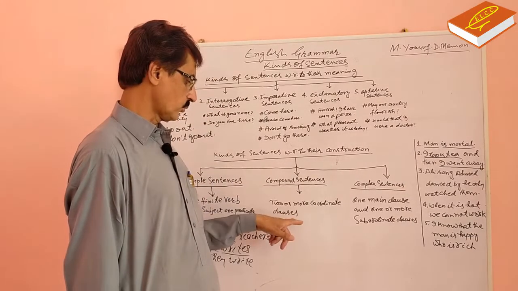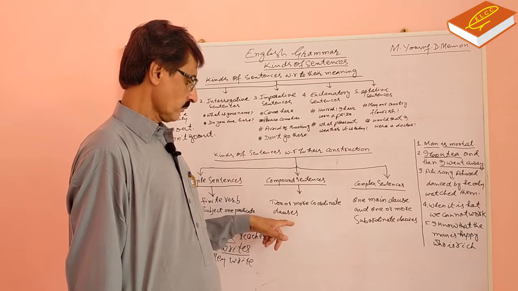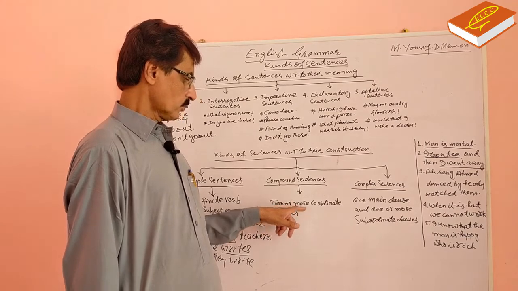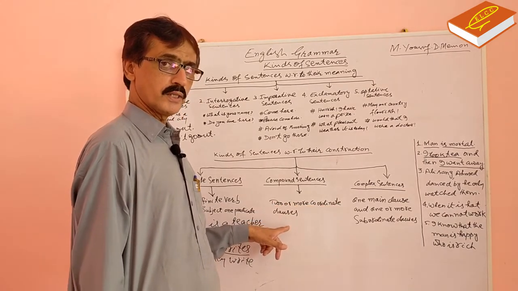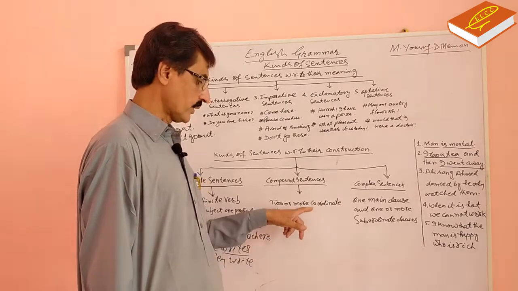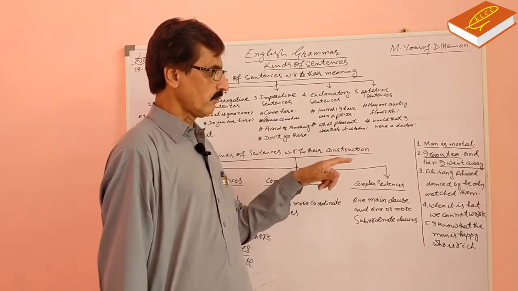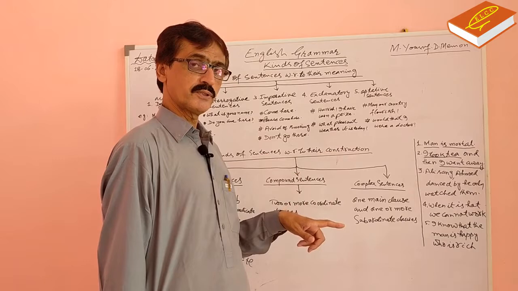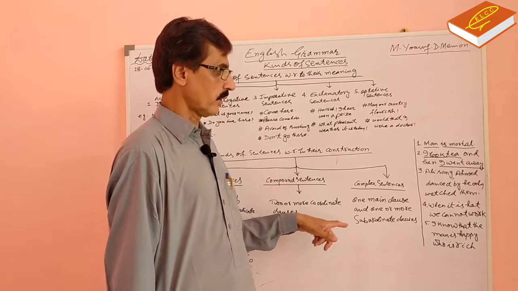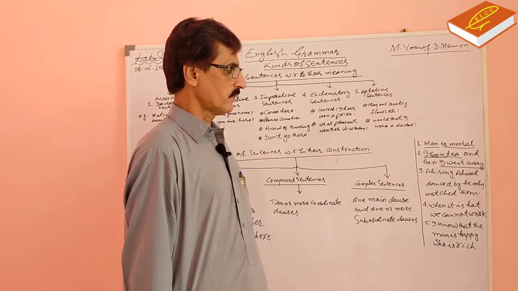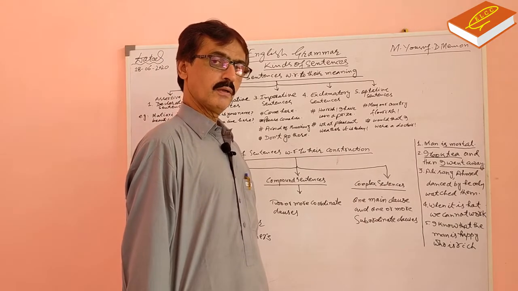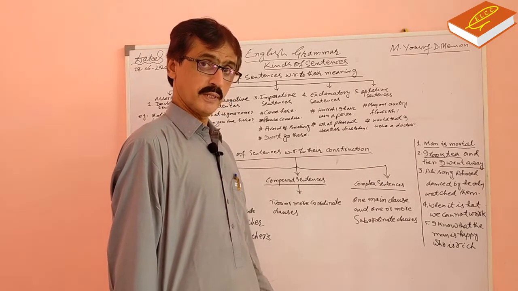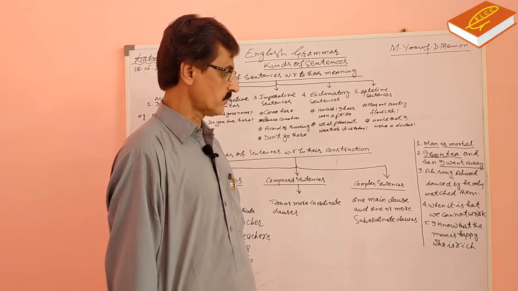Compound sentences are those which have 2 or more coordinate clauses. Coordinate clause is that which have subject and predicate of its own. It is a coordinate clause. In the second sentence, I took tea, I went away. Both are two independent sentences.